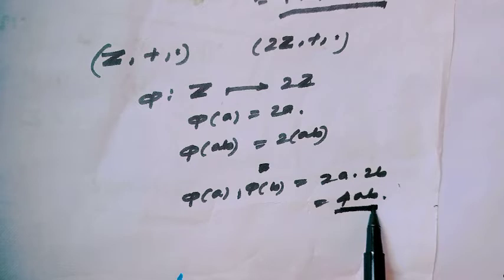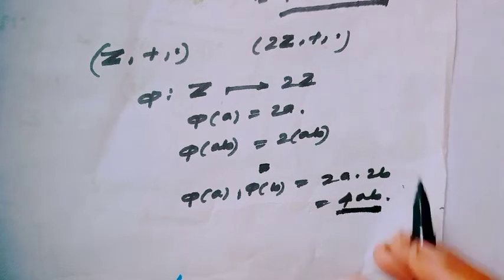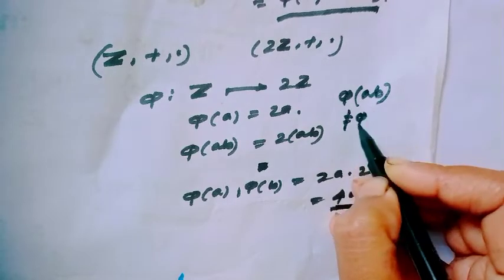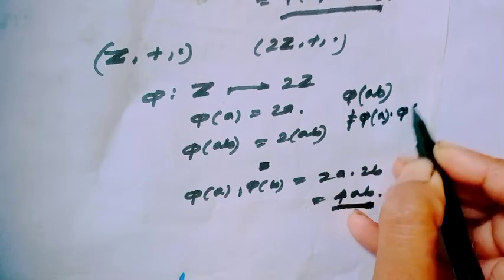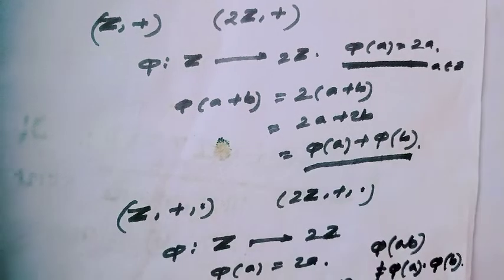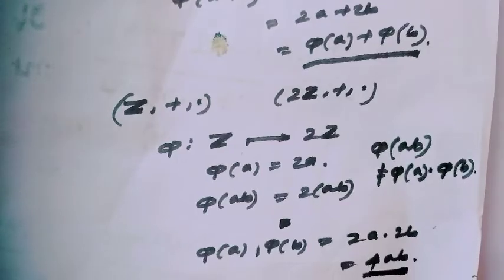Therefore, here phi of AB is not equal to phi of A times phi of B. Therefore, this mapping is a group homomorphism but not a ring homomorphism.